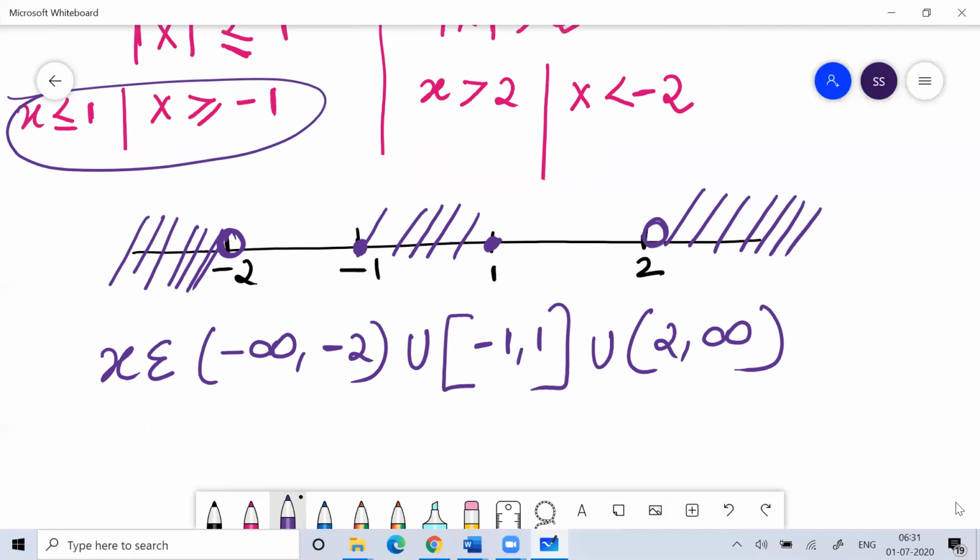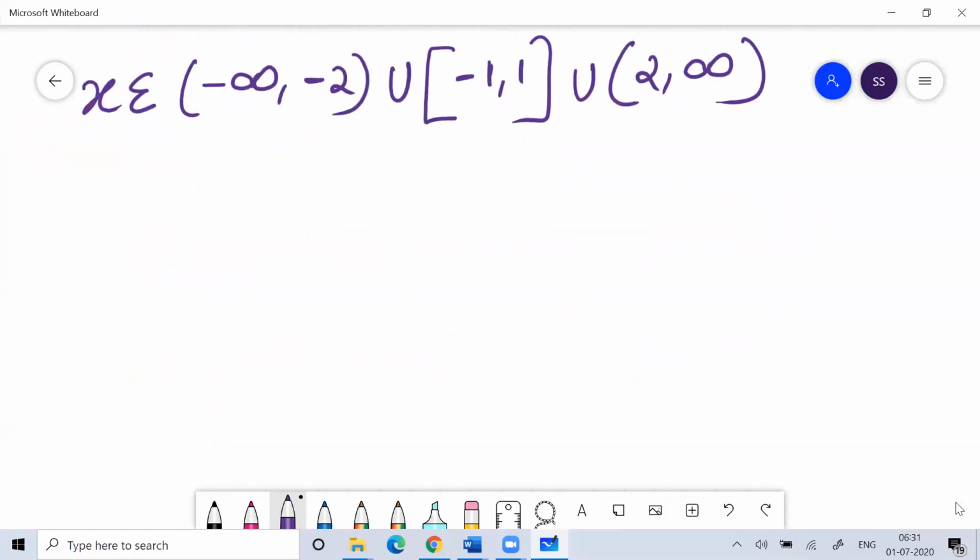So all this thing you can do very easily if you are very good with the VV curve method. If you are very confident about the VV curve method, solving problems on modulus based inequality will not be a very difficult thing for you. Fine. So let's do the next problem.